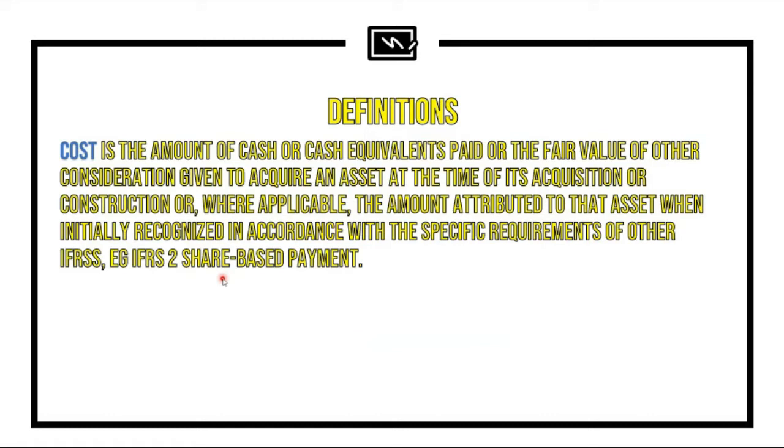So, generally, the cost is pertaining to the initial amount that you surrendered or the amount that you have given up in exchange for the investment property. So, this is important, particularly because investment properties and property, plant, and equipment, which we will be discussing later on, are basically similar when it comes to the cost concepts or the initial cost of an item, whether that is through purchase, exchange, through government grants, or other situations. But basically, that is the component of your cost. We will discuss this in detail later on.